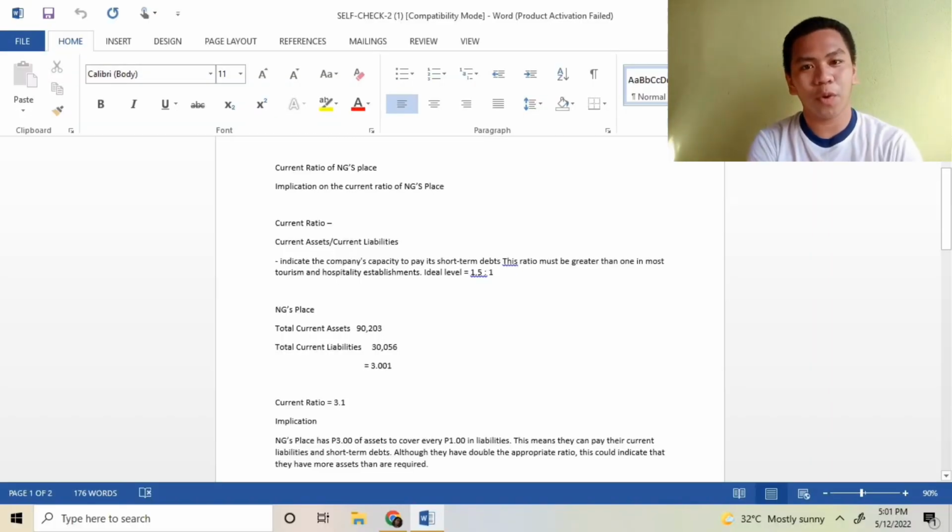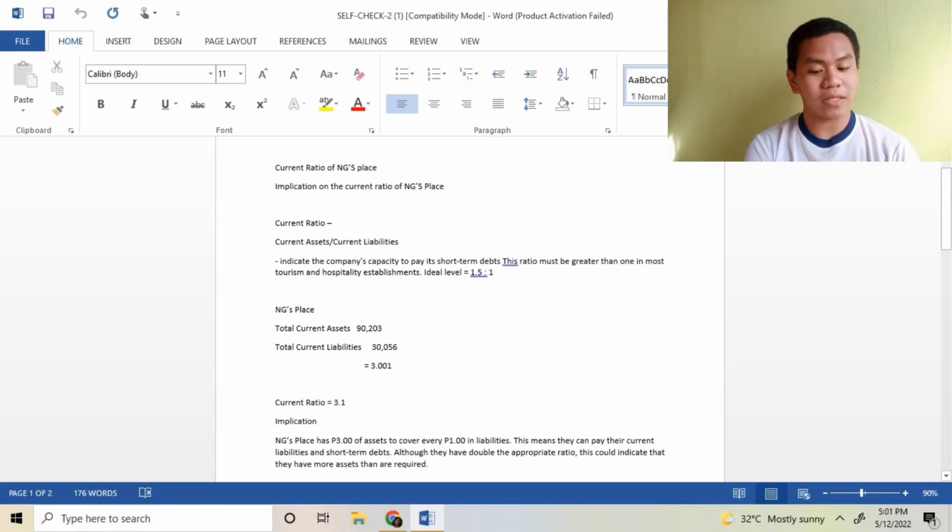I am going to report my self-check number 1. So let's begin. What is the current ratio of NG's Place? The formula that I'm going to use is the current assets divided by current liabilities. The current assets are 90,203 pesos and the current liabilities are 30,056 pesos.